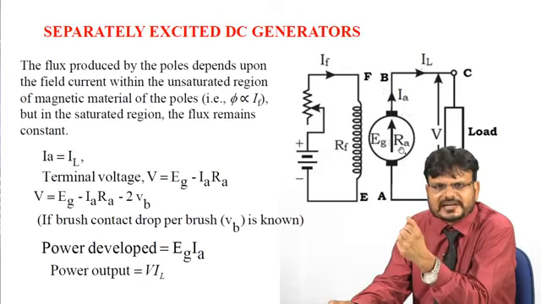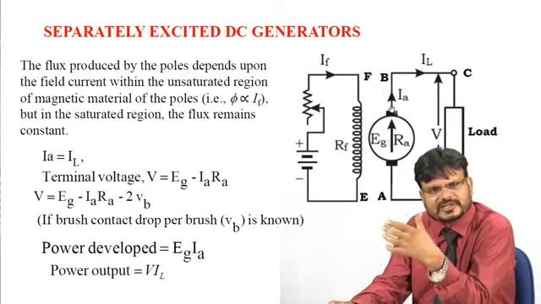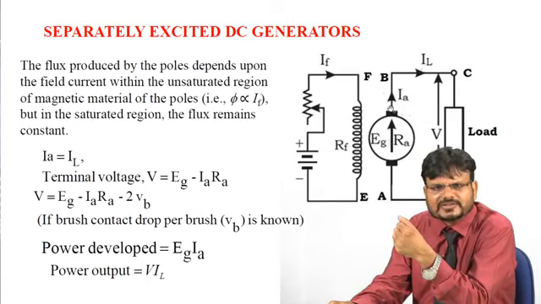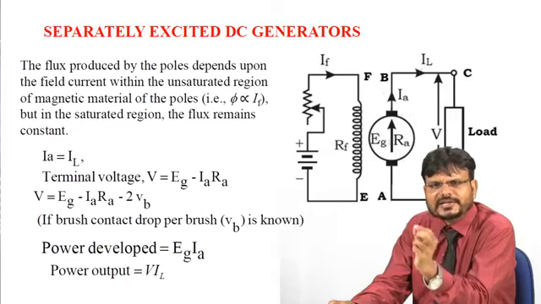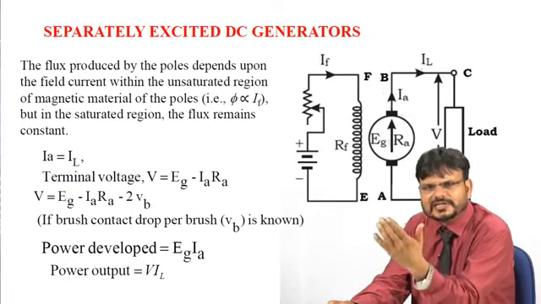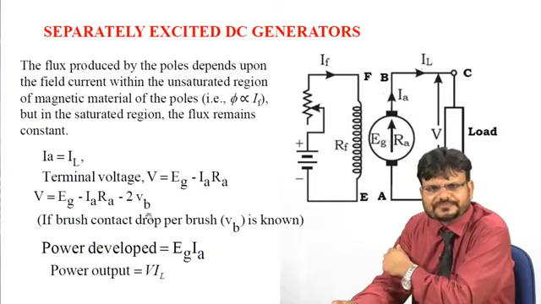Now here you can notice there is also a brush, and the brush also has some resistance, so it will also have some drop. Consider that the voltage drop across each brush is V suffix V. There are two brushes, so the voltage drop is 2 multiplied by Vb. So the final equation of the terminal voltage can be written as V equals Eg minus IA RA minus 2Vb. This is the equation of the terminal voltage.